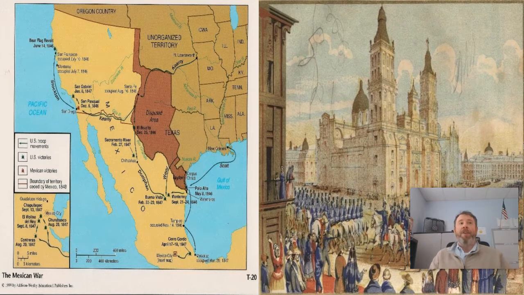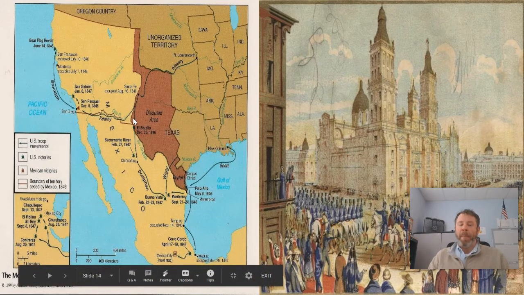However, not too long after having their own Republic of Texas, they decided to join the United States, and the United States was very happy to have them join. Mexico, however, is not very happy about this. So, we're going to have some conflict between the United States and Mexico. So what ends up happening is the United States sends troops down to the Republic of Texas. Mexico has their troops up here near the same area as well.